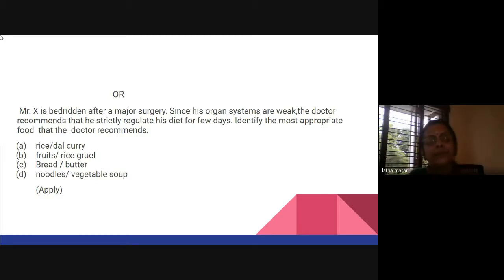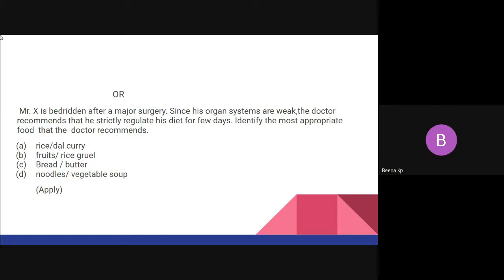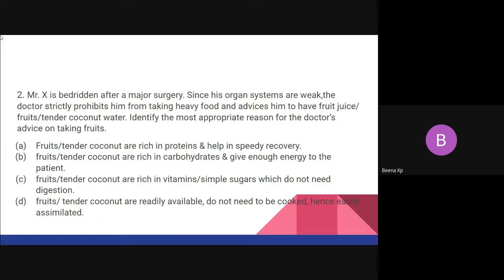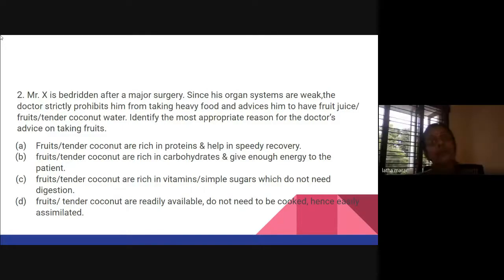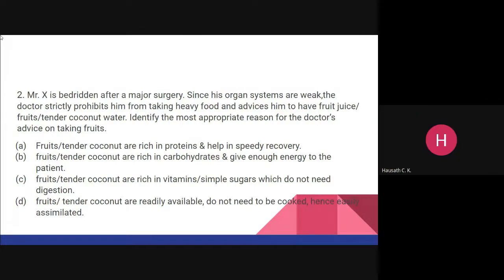Yes, ma'am, go ahead. But the other one also, only if the child understands, and only then are both actually confusing. Only when the child analyzes, he'll be able to apply it. So the previous one, only if the child has understood the function of each one, will he be able to apply it. Yes, you will be able to. That's why I framed two questions. Now, actually, when we say that this particular question is an analysis level or an application level, you can make it in any way. But as I told you, why I'm telling it as analysis is because he's giving a reason for the doctor's advice. But of course, he will be able to apply it only when he knows. Yes, as per the understanding, the reason is already given there, so the child is applying.